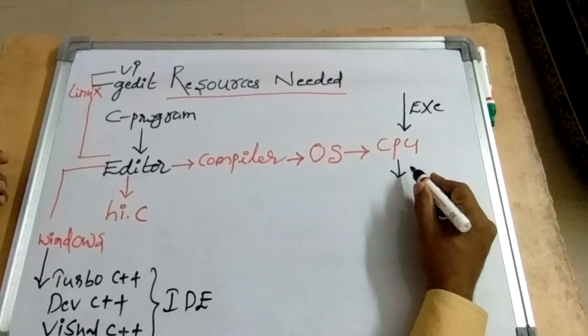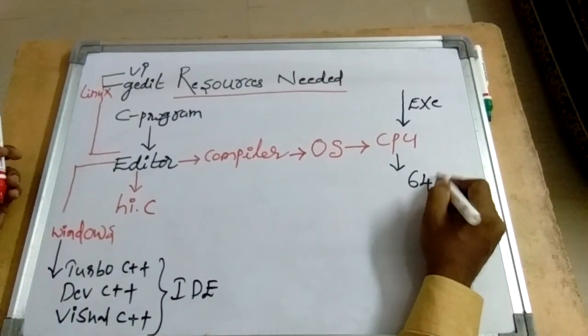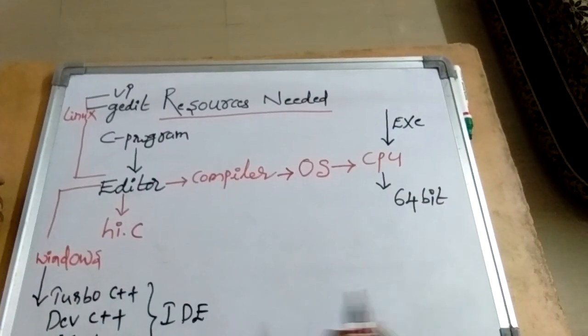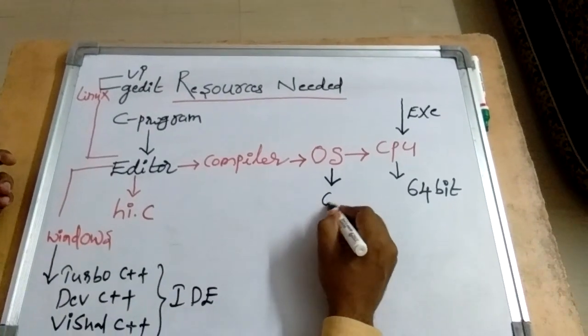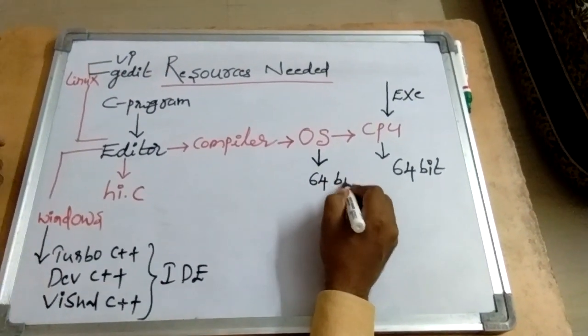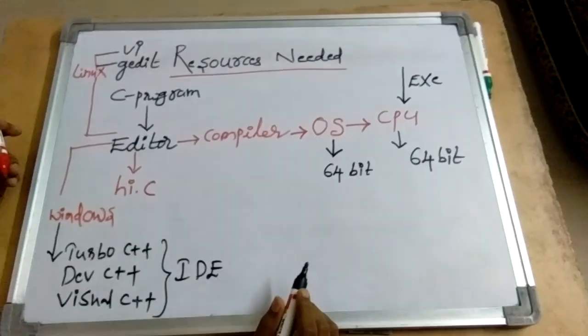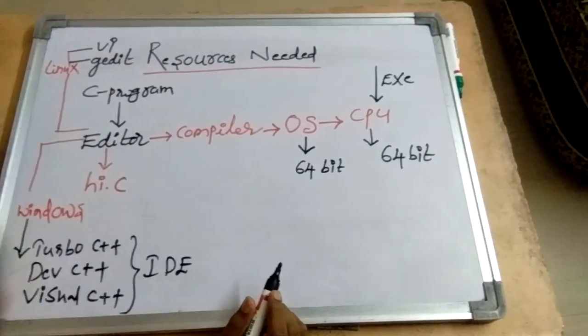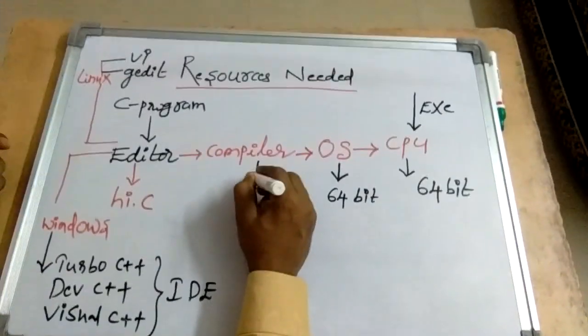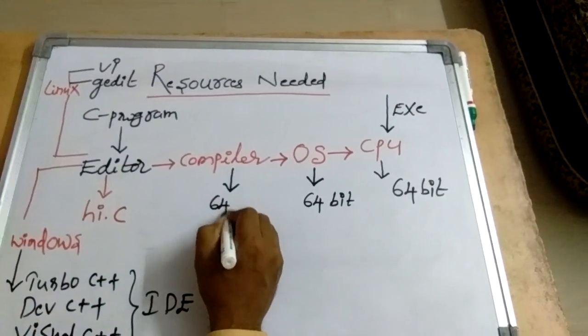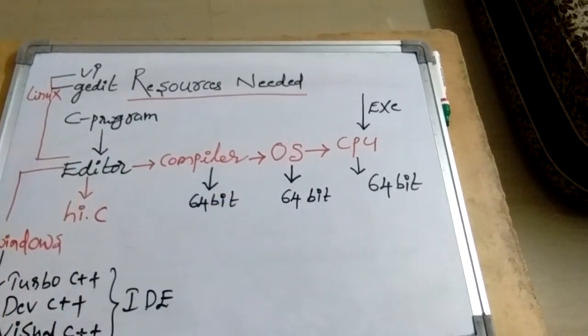If the CPU is a 64-bit CPU, then the suggested operating system also should be 64-bit, to make optimal use of the CPU. And the compiler also should be 64-bit, as suggested.